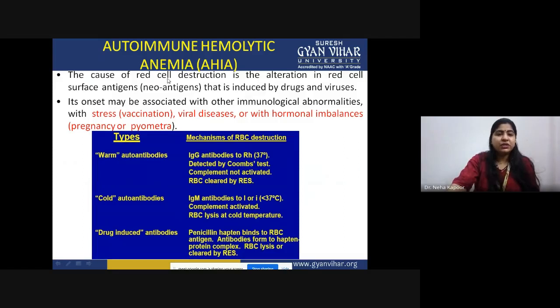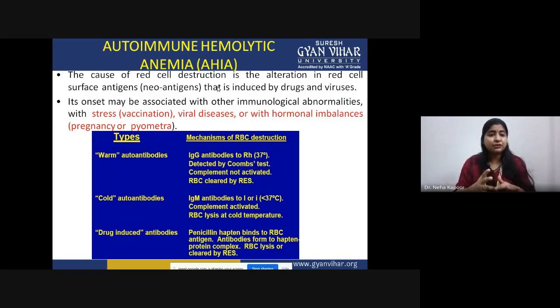However, because of this RBC destruction, the red blood cell surface antigens are being altered. They are also being altered by the use of many kinds of drugs. In that case, we call it drug-induced hemolytic anemia. The onset of these diseases is found to be associated with many other immunological abnormalities.